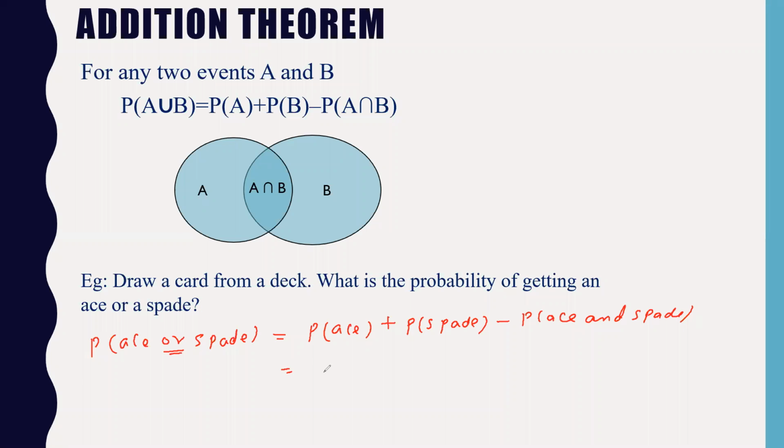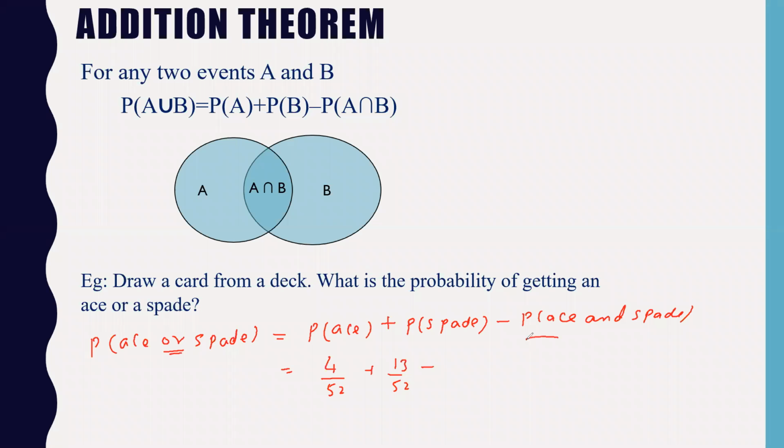So what is the probability of ace? Probability of ace will be, I think there are 4 aces, so that will be 4 out of 52. Plus, what is the probability of spade? There will be 13 spades, minus what is the probability of ace and spade?